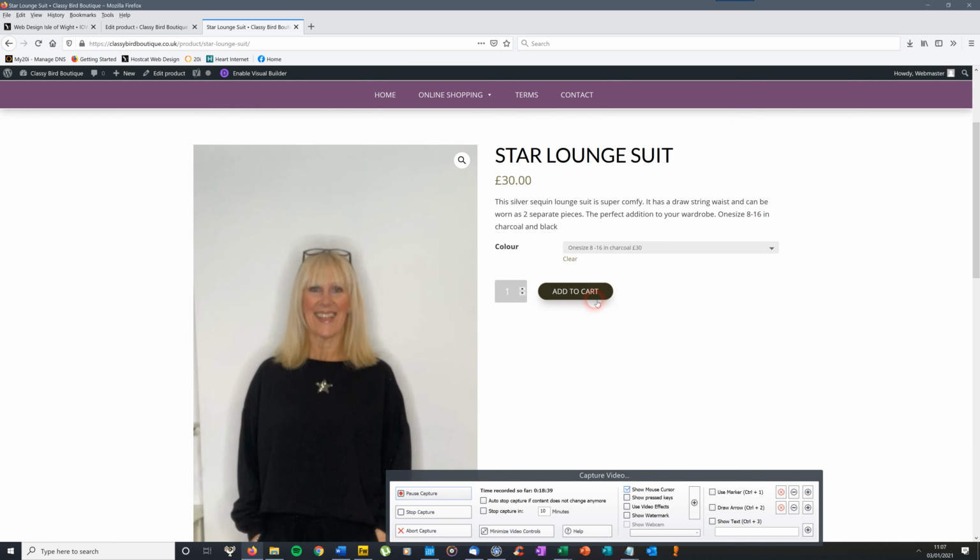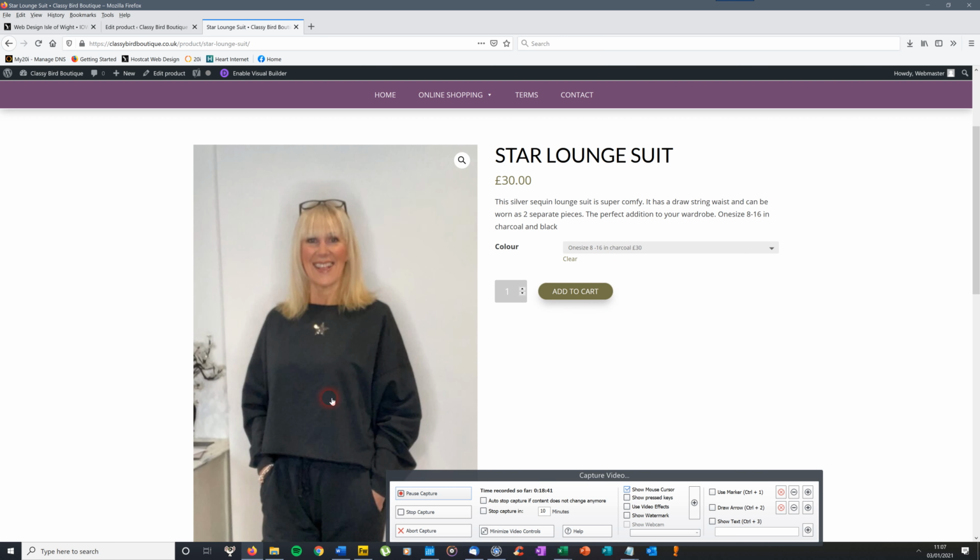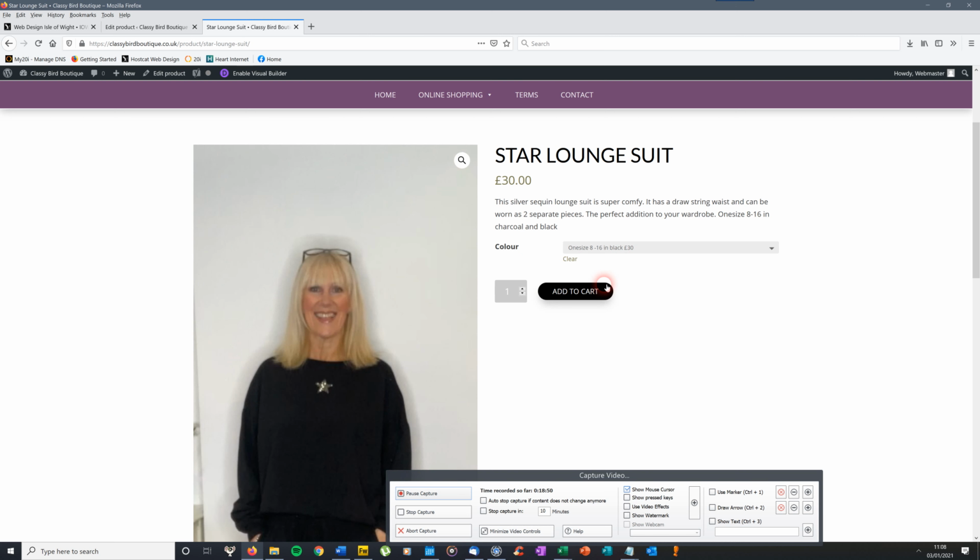So let's have a look at the charcoal one, and you'll see the picture has changed to the charcoal one. And that's the black one. Add it to cart as usual.